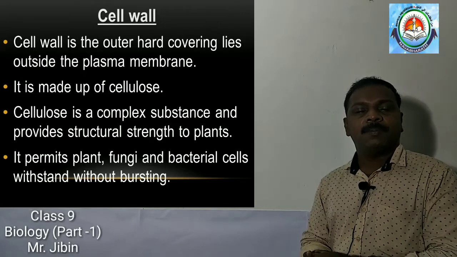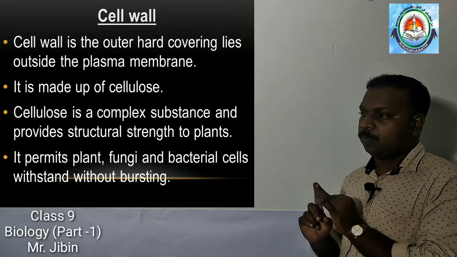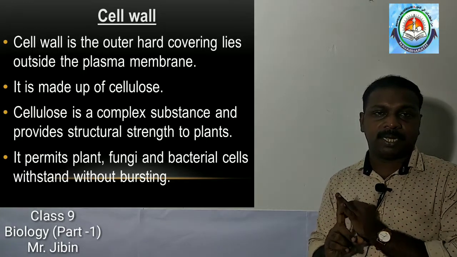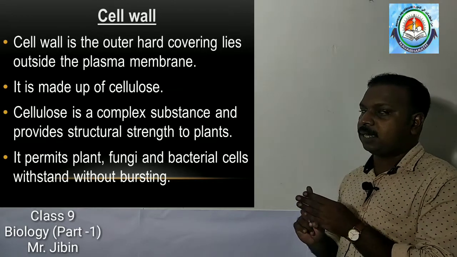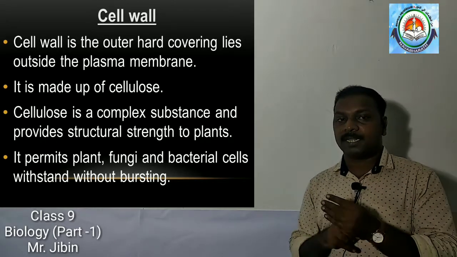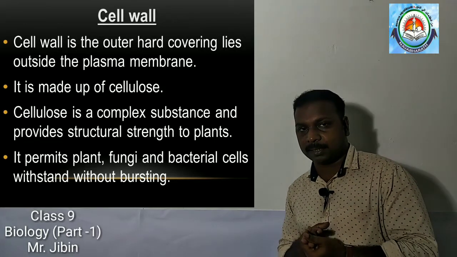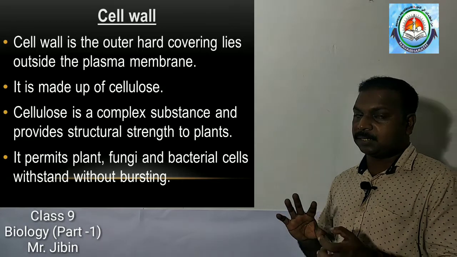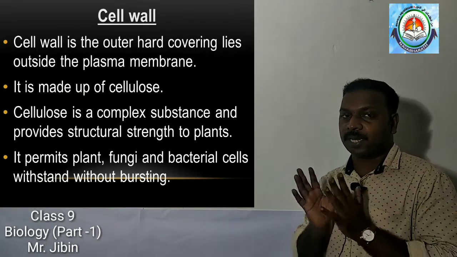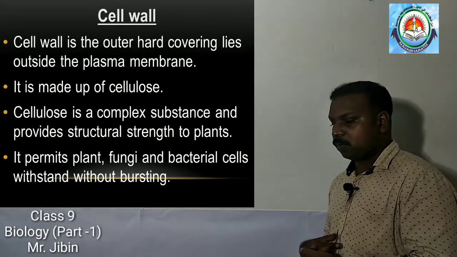So many things we discussed today. What is a cell? Who discovered the cell? Then who discovered the nucleus? Then we discussed what cell theory is. Who proposed cell theory? What are the two types of cells, eukaryotic and prokaryotic cells? Then we discussed the two types of organisms on the basis of number of cells, unicellular organisms and multicellular organisms.